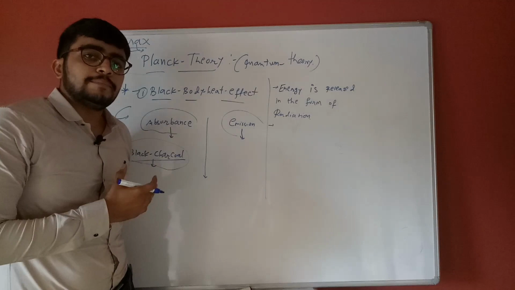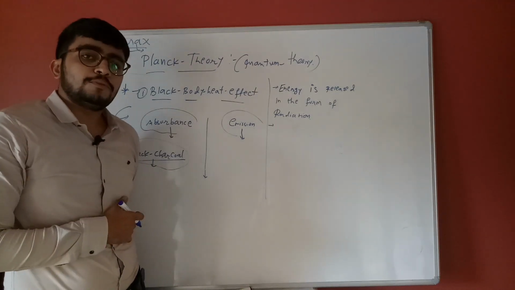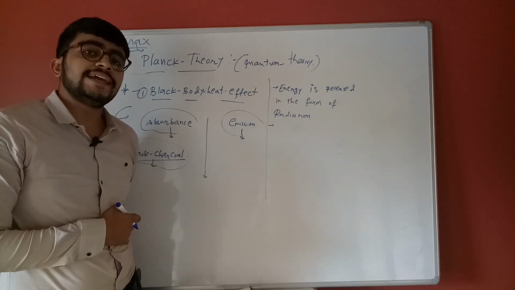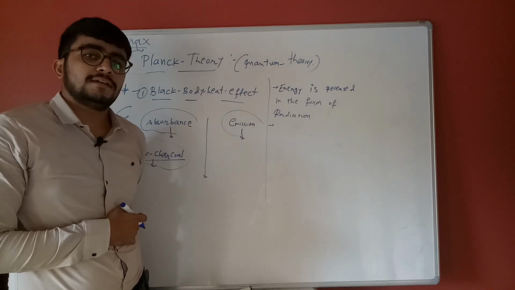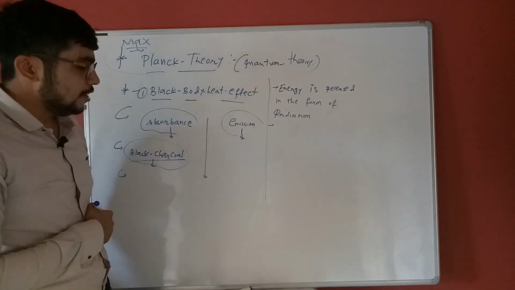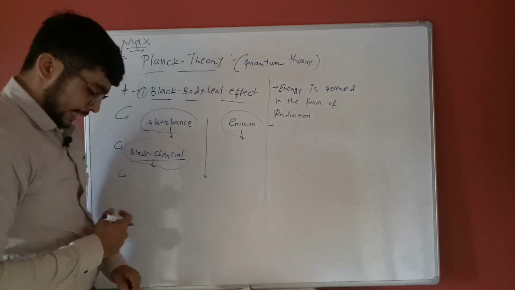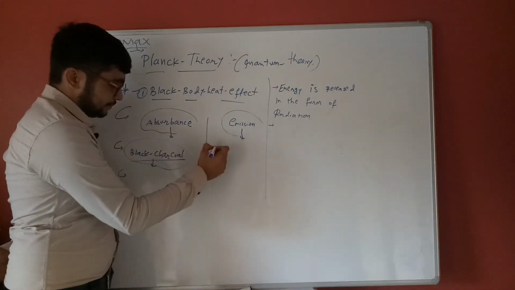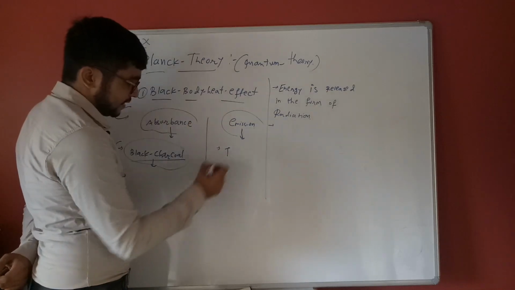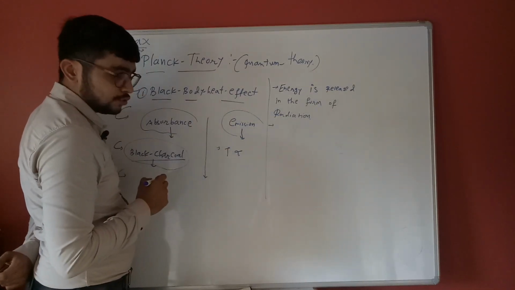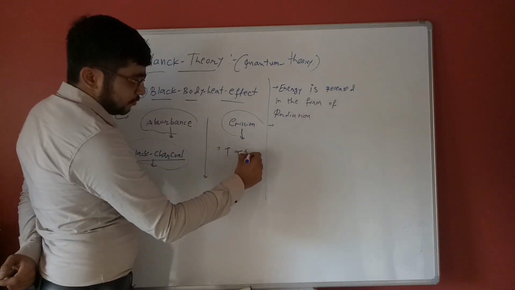Basically, radiation is proportional to the amount of heat applied, or the temperature. When the temperature is raised, it is directly proportional to the radiation produced.